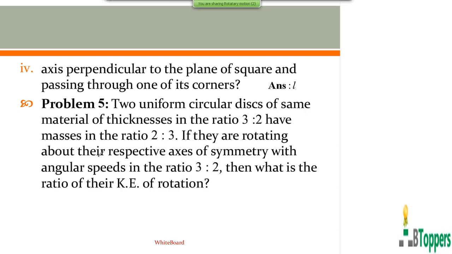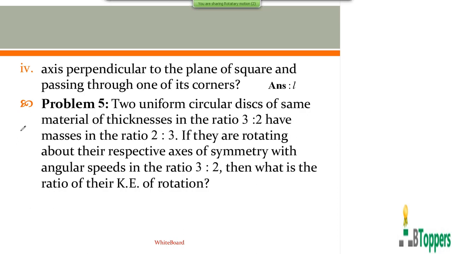They are rotating about their respective axes of symmetry with angular speeds in the ratio 3:2. Then what is the ratio of their kinetic energies of rotation? To compare the ratio of their kinetic energies of rotation, you have to first find the ratio of their moments of inertia.